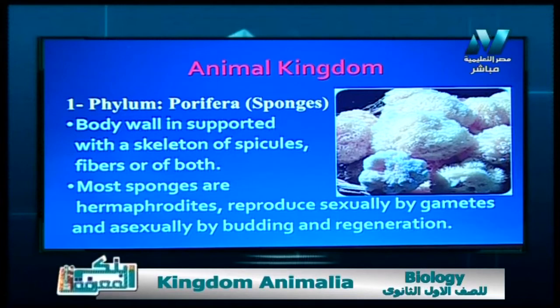Most sponges are hermaphrodite. So we can find the male and female reproductive organs are present in the same individual. They reproduce sexually by gametes and asexually by budding and regeneration. Regeneration means when we cut a part of the sponge, it grows to replace the lost part.